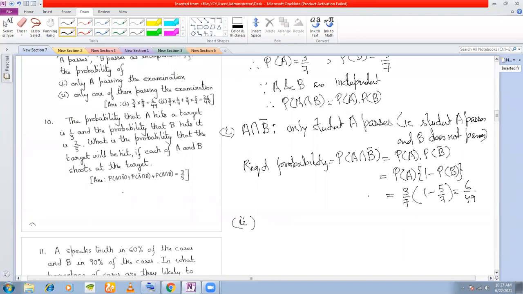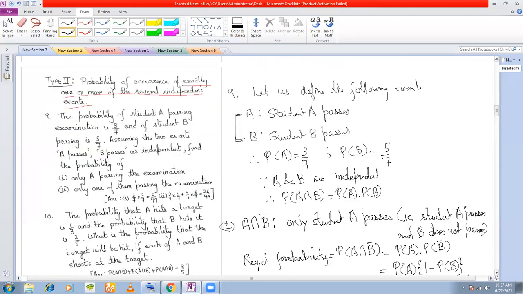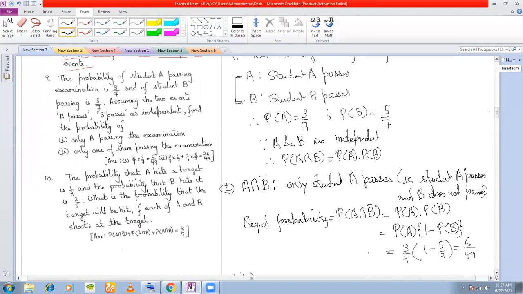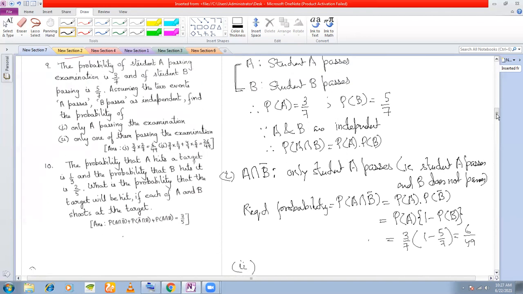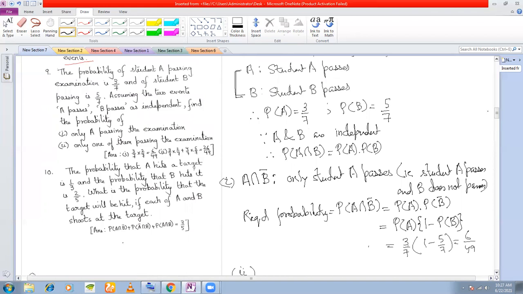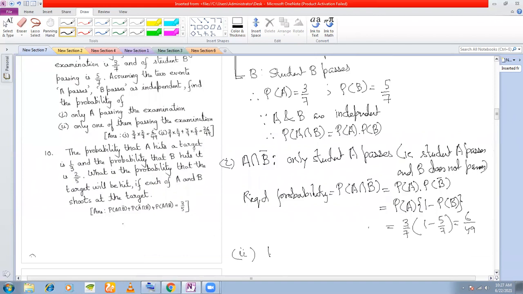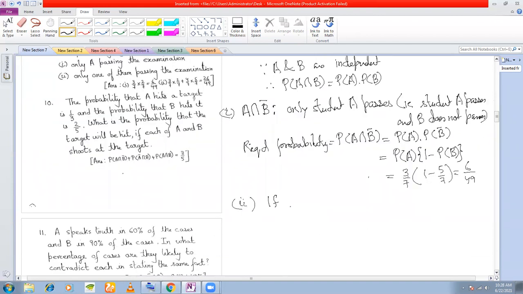Second part of the question: only one of them passes the examination. Now look at the events A and B. Student A passes and B passes. Only one of them passes the examination means what? A passes and B does not pass, or B passes and A does not pass, isn't it? Yes. So if we define the event E as only one of them passes,